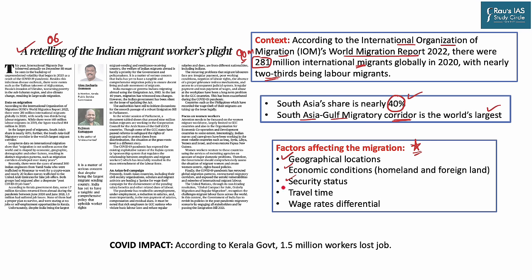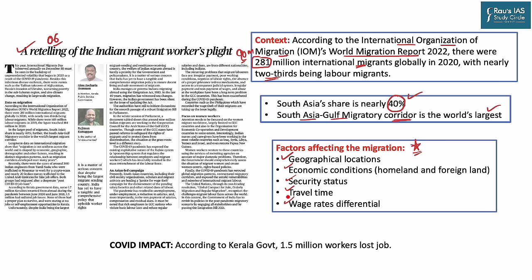The fourth one is the travel time. People want to migrate to those positions where they can go to work and back home in the least amount of time. So people who are residing in the Western countries find it convenient to commute to these nations on a daily basis. And the last one is the wage rate differential. India is a country where the wage rate is extremely low, especially for the unorganized and informal sector.